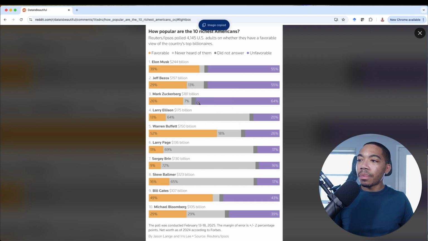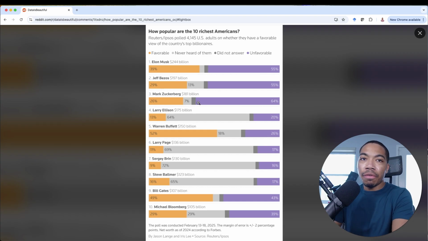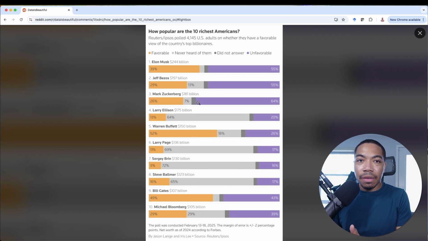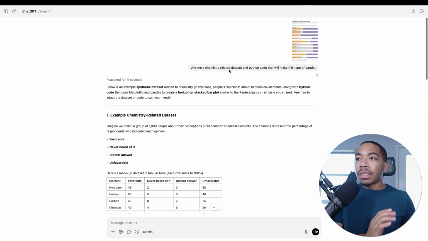So what I want to do is just copy this image and then paste it into ChatGPT and ask it to give me a data set, a chemistry relevant data set that will allow me to recreate a figure like this. And then I will take that data, move it into my Python environment, and we will use Python to make a similar type of stacked bar plot. Okay, so I've done just that.